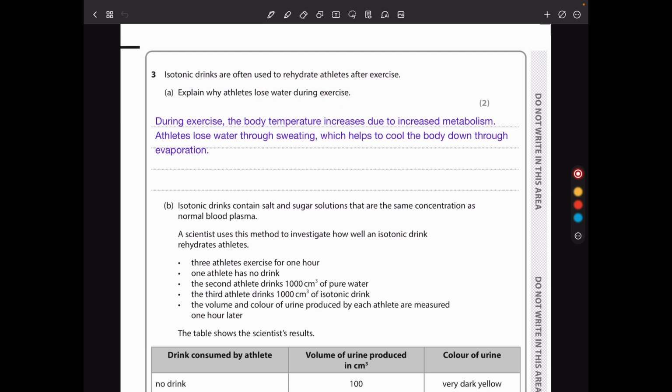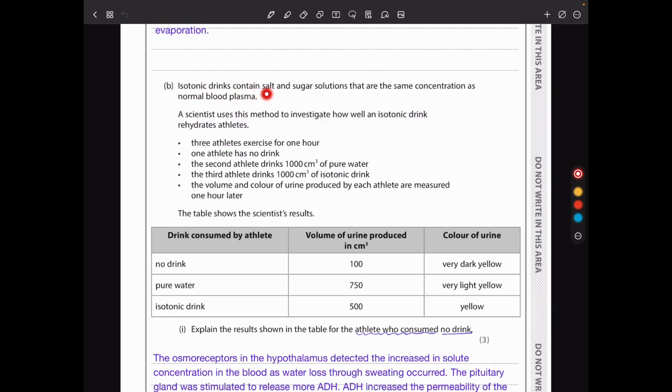As they exercise, the body temperature increases, and then water is going to be lost as a way of regulating the body temperature. So I say during exercise, the body temperature increases due to increased metabolism. Athletes lose water through sweating, which helps cool the body down through evaporation. And in part B, isotonic drinks contain salt and sugar solutions that are the same concentration as normal blood plasma.